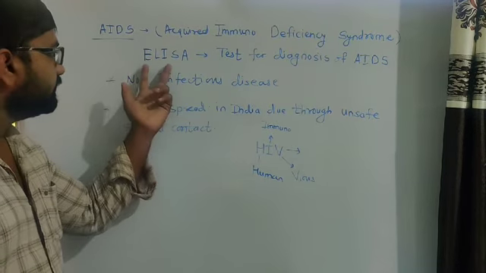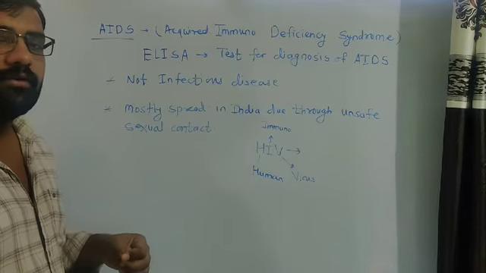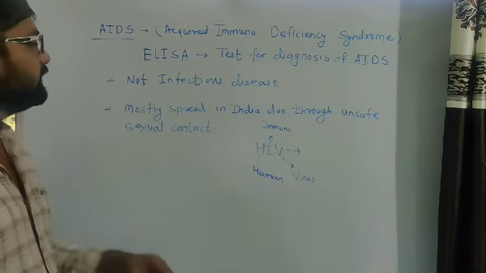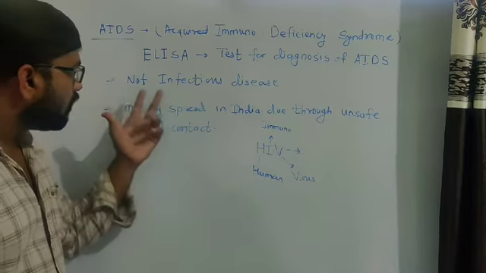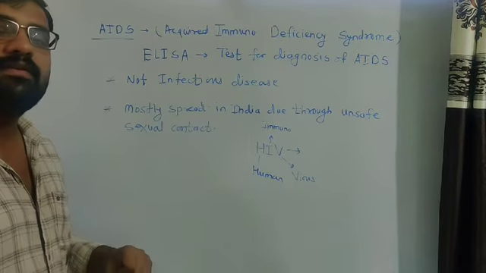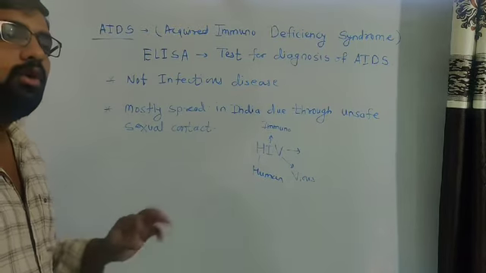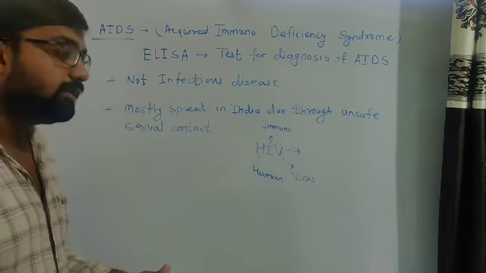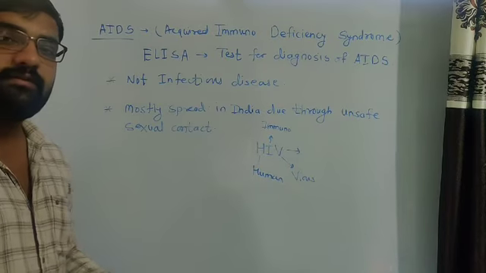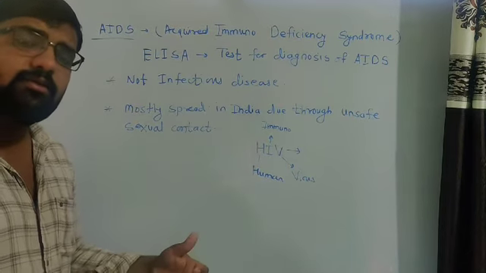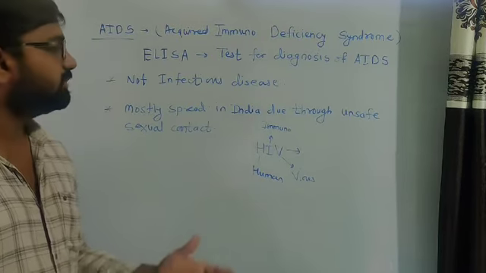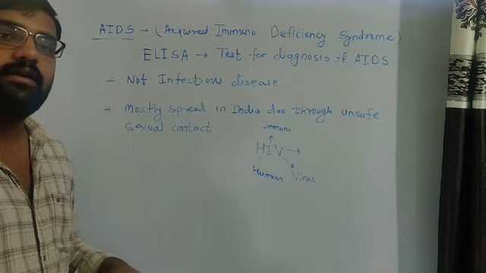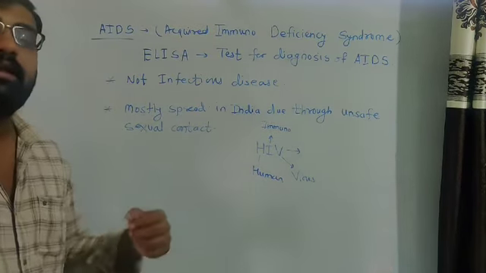ELISA is a test for proper diagnosis of AIDS. Without this proper diagnosis, we cannot find out whether some person is infected or not. Then what is important is that this is not an infectious disease, meaning it is not spread through contact with an infected person. Other viral diseases like swine flu are spread through contact with other persons, but this is not an infectious disease. We cannot get infected when we come in contact with the infected person.